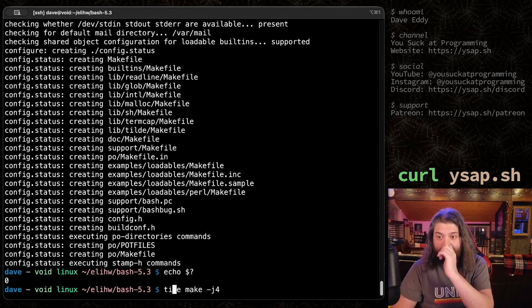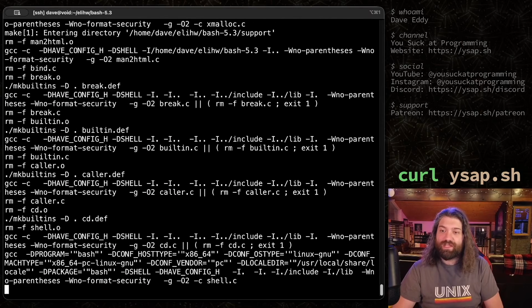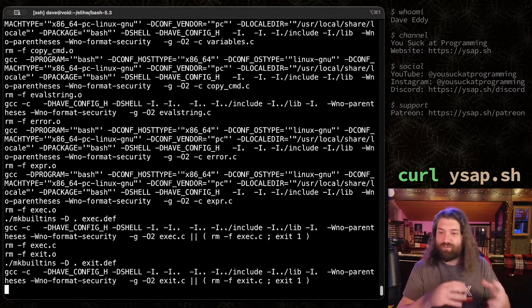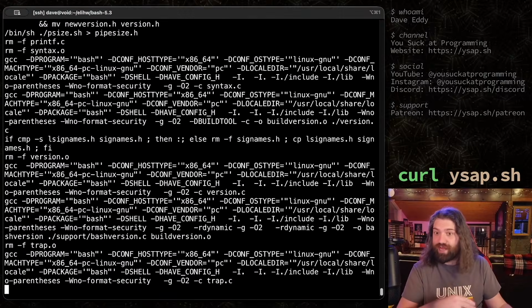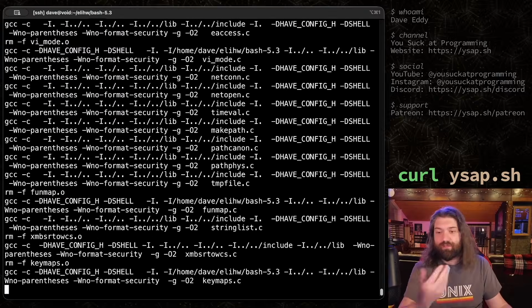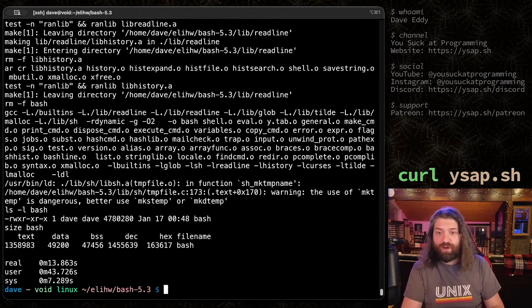We can put time in front of it, and we can see how long it takes. -j is super great if you know it's going to work, but once you have errors, it can run into some issues. Some software doesn't work super well with this parallelization. So if you have issues, try removing the -j and running it one by one. But I've compiled this before. It should just work, and it's working pretty fast here. So there we go. Looks good to me.